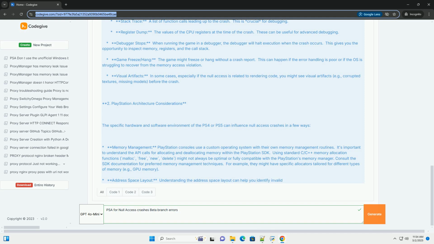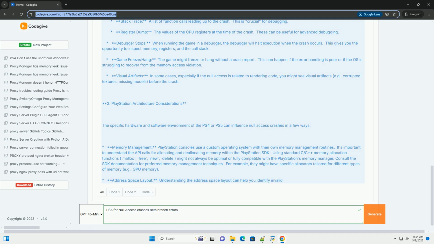2. PlayStation architecture considerations. The specific hardware and software environment of the PS4 or PS5 can influence null access crashes in a few ways. Memory management: PlayStation consoles use a custom operating system with their own memory management routines.